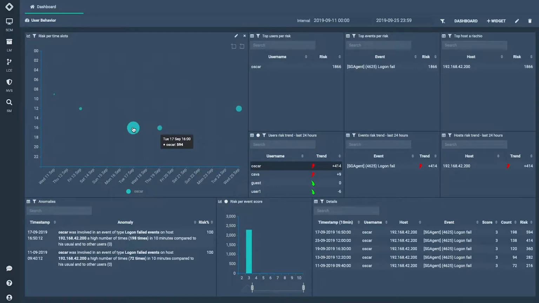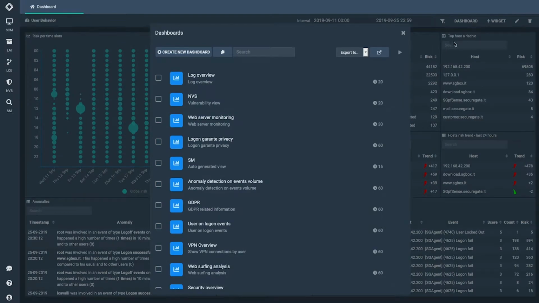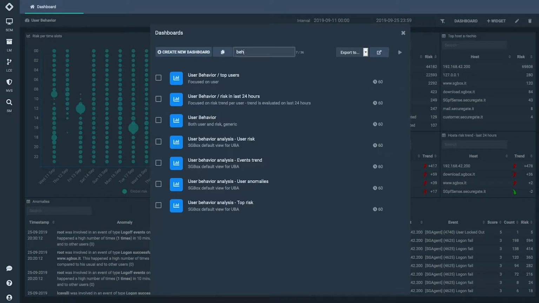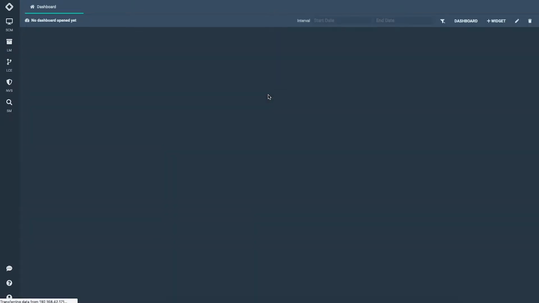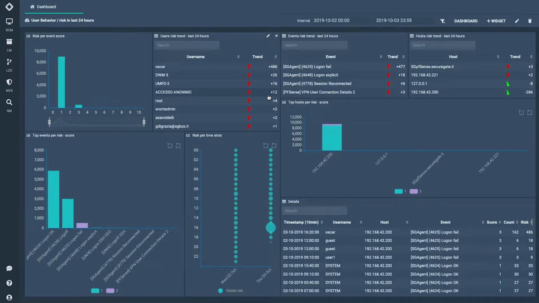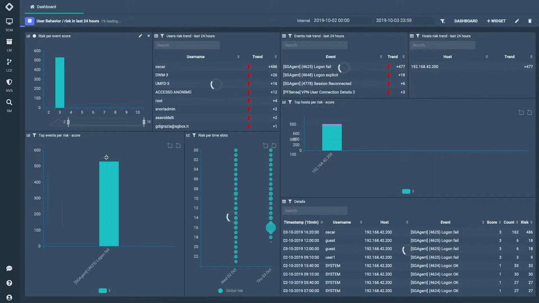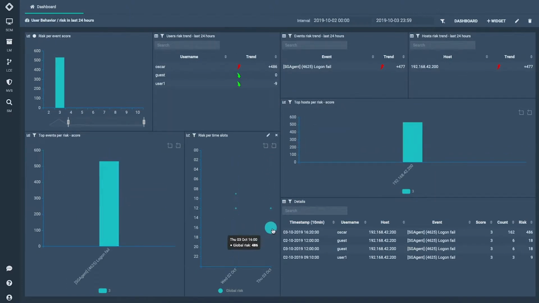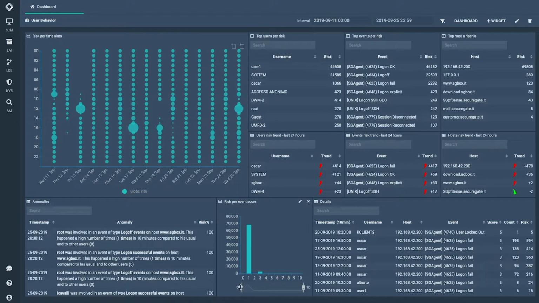The administrator will be able to add new widgets that allow you to view indications related to the user behavior in different ways. The behavior is associated with the risk categories to define a priority. A series of dedicated widgets show, together with other indicators, the associated risk for every event and every system affected by the user activity. UBA allows to easily and automatically identify anomalous behaviors such as privilege escalation and abuse, usually hard to detect. The dynamic dashboard allows the use of filters to highlight only useful information.